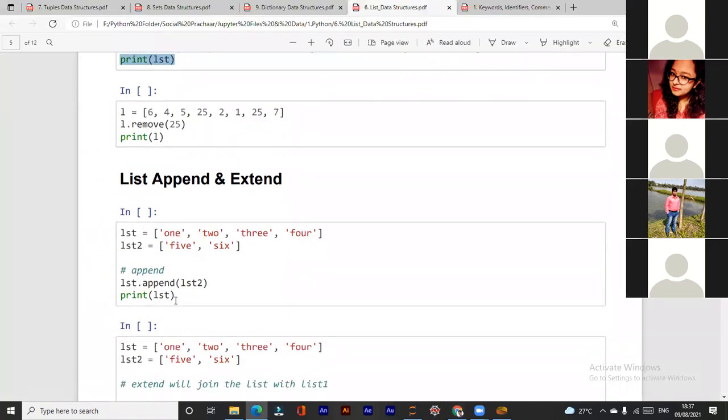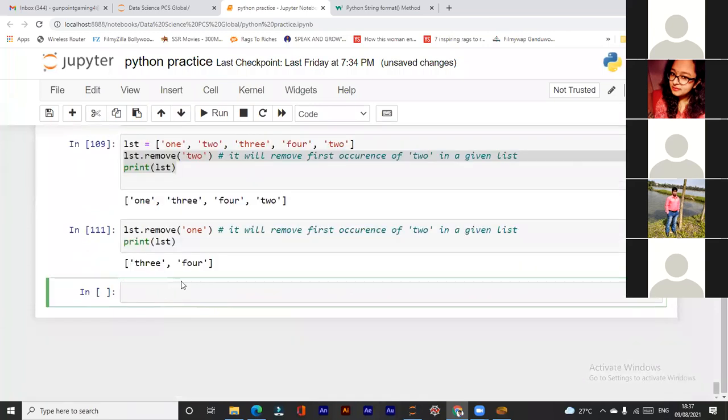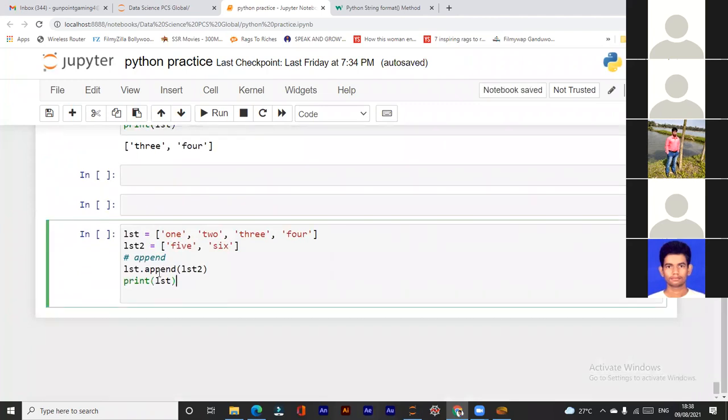Now list append and extend. You have seen both append and extend. You can directly append another list also with the list, right? Here we have list 1, we have list 2, and we are appending list 2 to list 1. So tell me what will be the result. What will be the result here according to you? 1, 2, 3, 4, 5, 6. Okay. Yes.